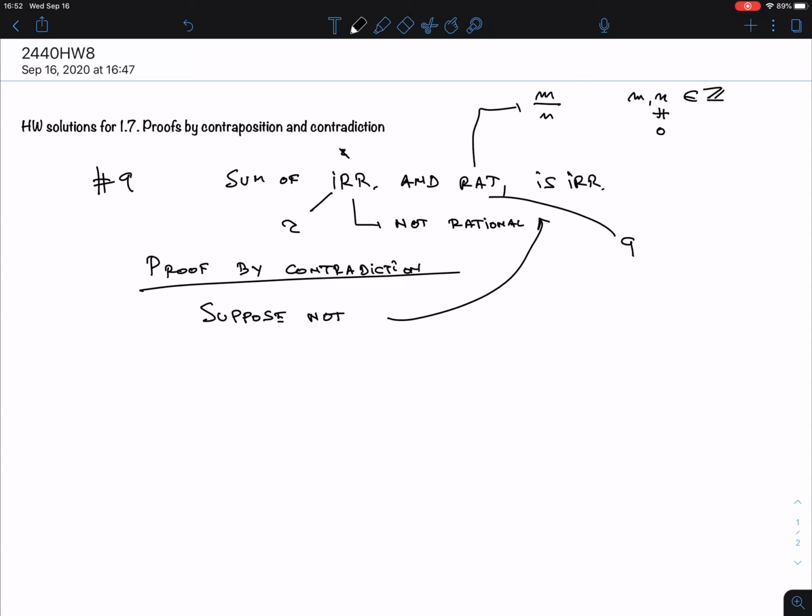That's the original claim. The claim looks like a predicate again, because there are variables R and Q. Remember, what you actually need to do is take a universal statement of that. I'm not going to elaborate too much on that, but if I say that this is not true, that means I have a counterexample. So, suppose not means, what does that mean? There's an irrational number R, and there's a rational number Q, such that their sum, Q plus R, is rational.